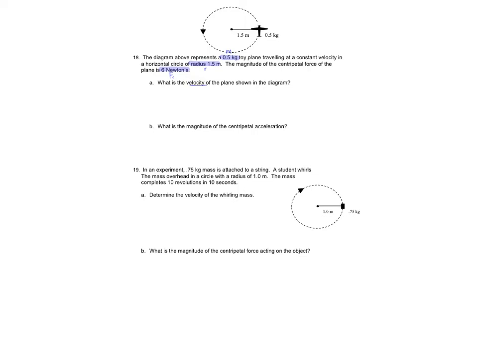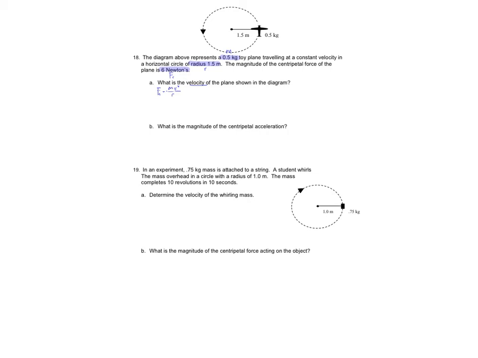Based off of everything I know, I cannot use 2 pi r divided by period because I do not know the period. But I do know the force, the mass, and the radius. So my equation would be centripetal force equals mass times velocity squared divided by r.